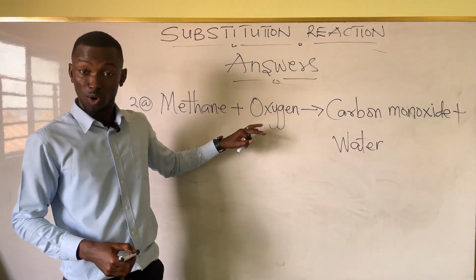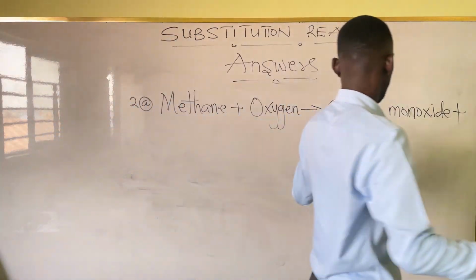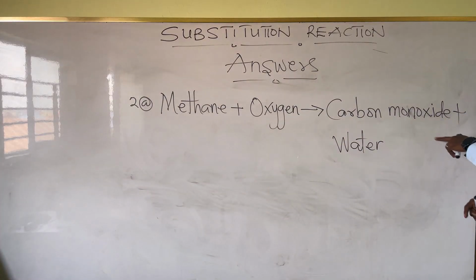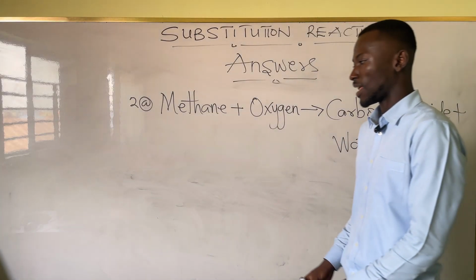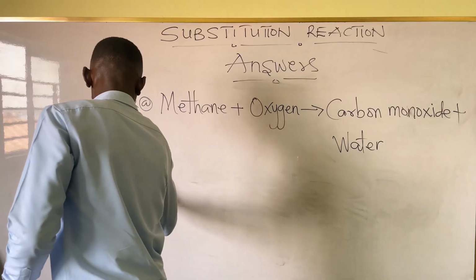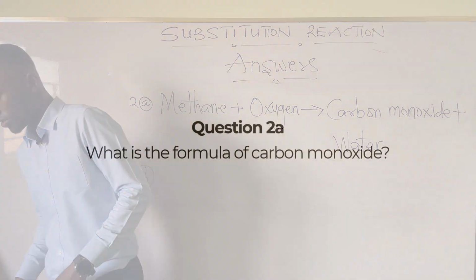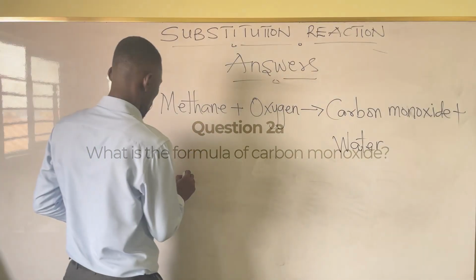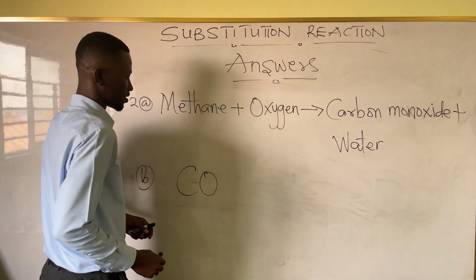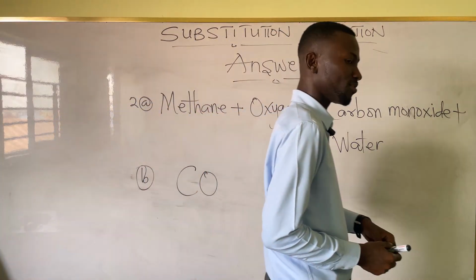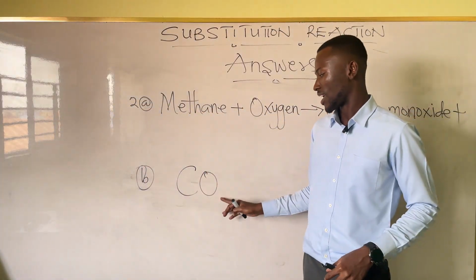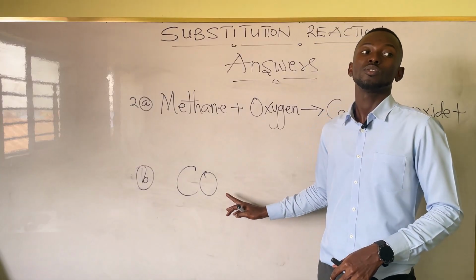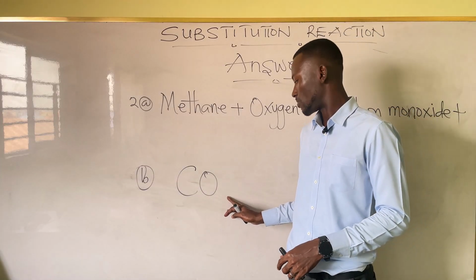So if this was a complete combustion, what would have been formed there? Carbon dioxide. The B part of the question: what is the formula of carbon monoxide? CO. That's it. If it was carbon dioxide, what would that be? CO with a subscript of 2. Good.